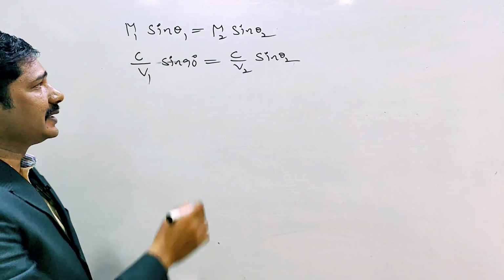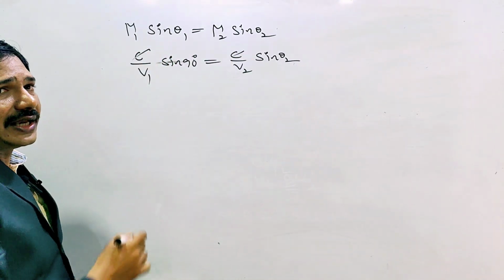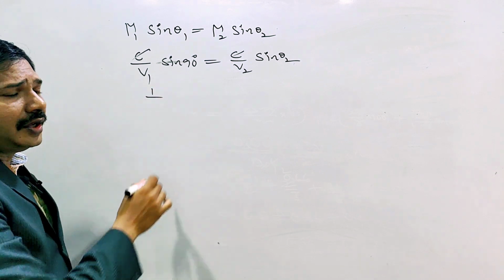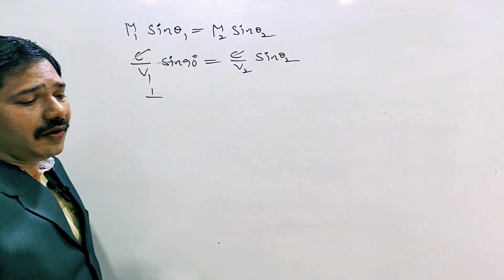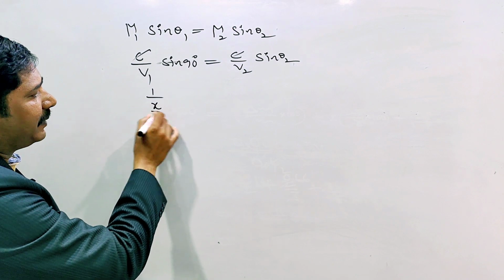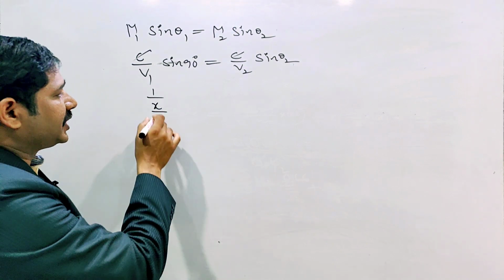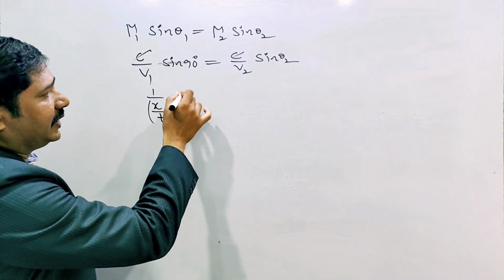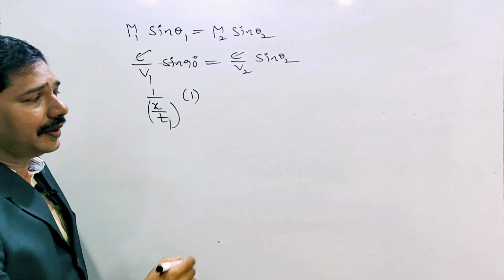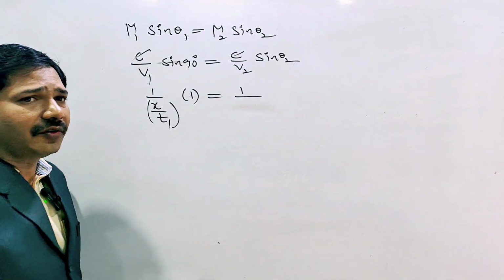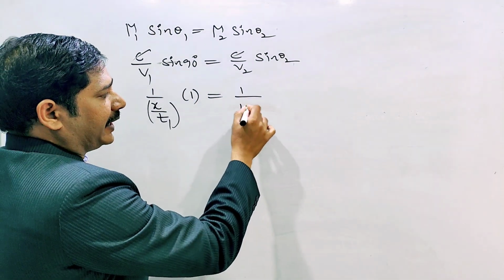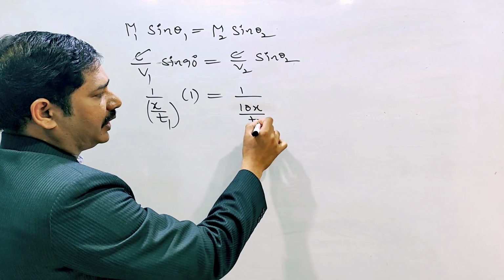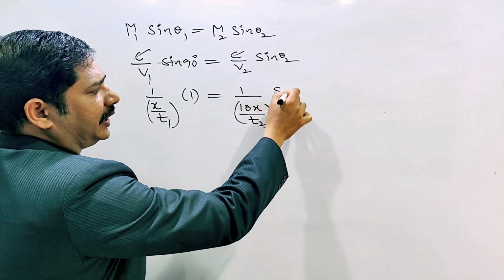Here the velocity is not given, but displacements are given. On both sides c gets cancelled, leaving 1 by v1. Velocity equals displacement by time. First displacement given is x, time given is t1, and sin 90 is 1. So 1 by (x by t1) equals 1 by (10x by t2) into sin theta 2.